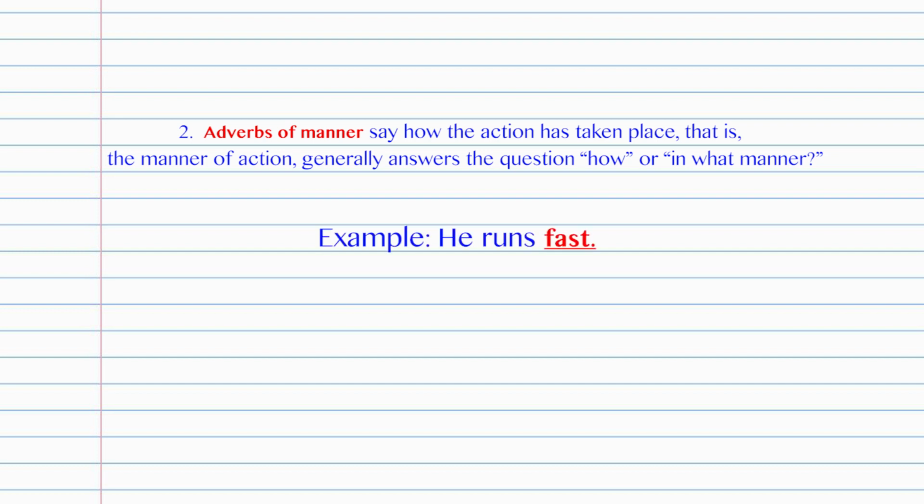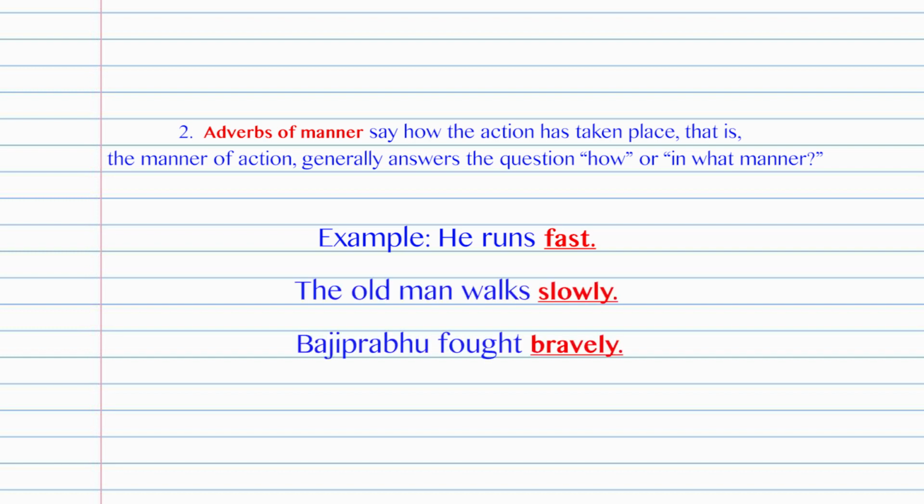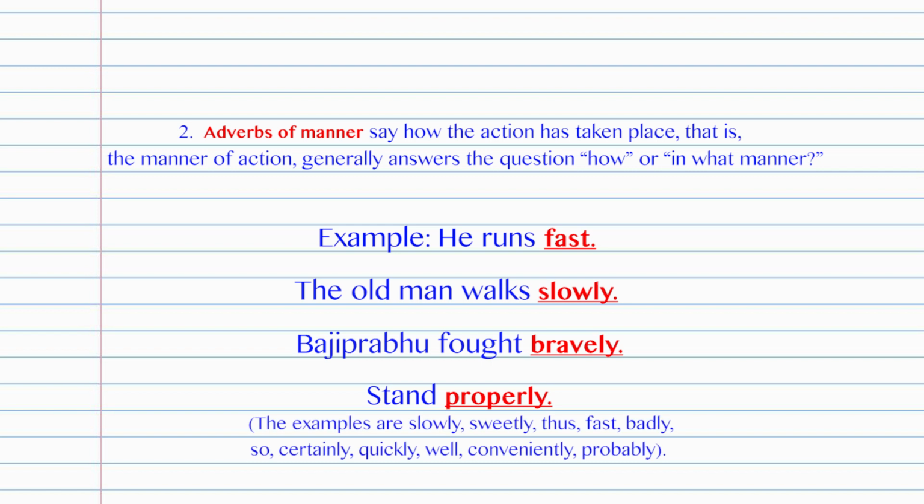Second type is adverbs of manner. They say how the action has taken place. That is, the manner of action generally answers the question how or in what manner. Example: he runs fast. The old man walks slowly. Baji Prabhu fought bravely. Stand properly. All the words which are in bold type are adverbs and they indicate the manner. Few more examples are slowly, sweetly, thus, fast, badly, etc.